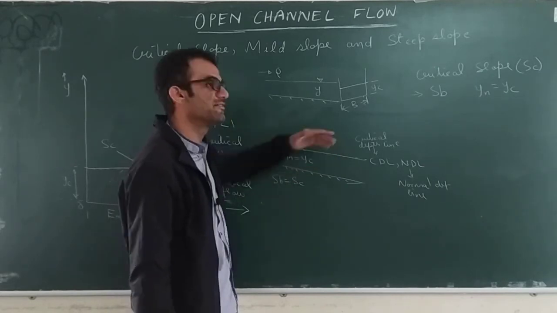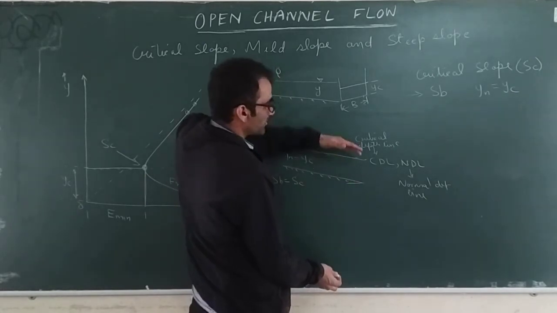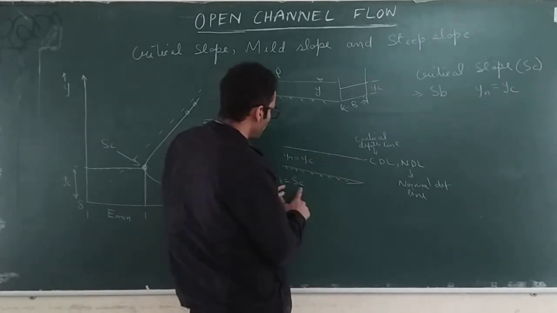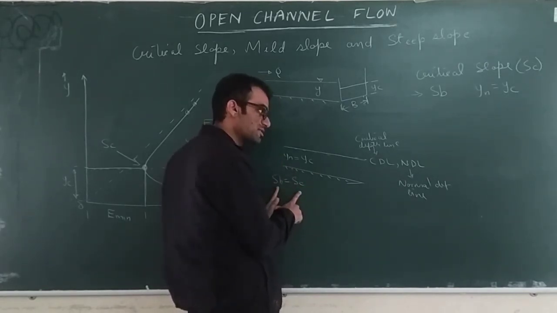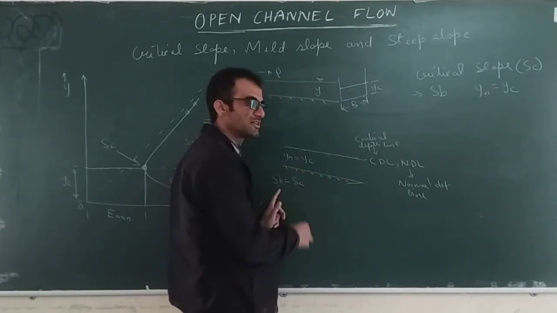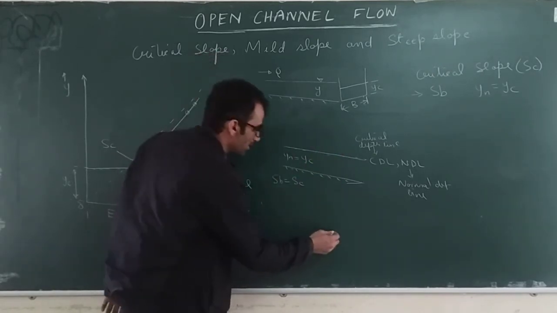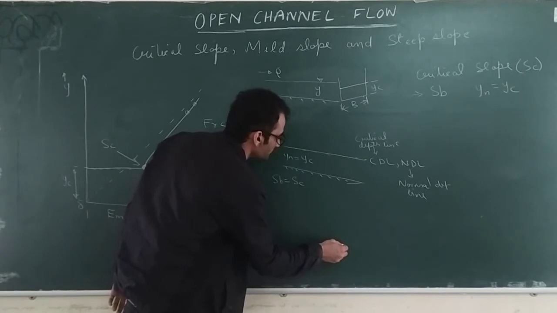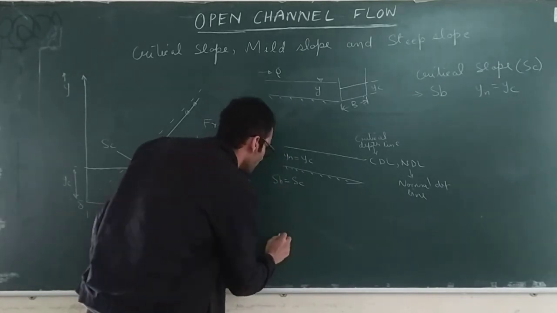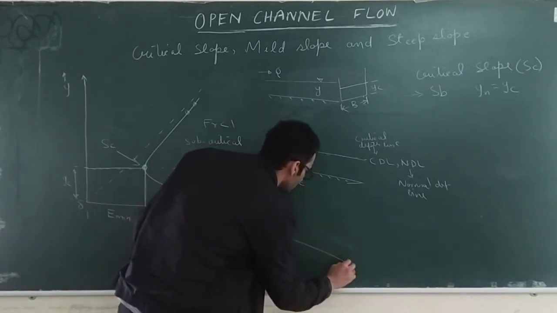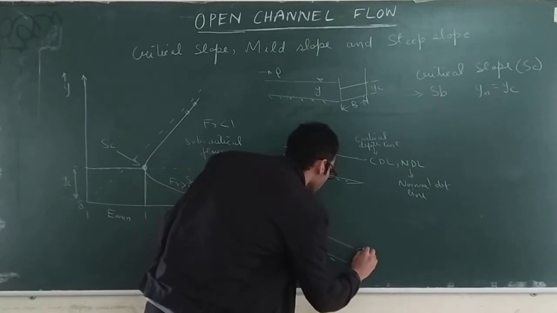Now it is quite evident, quite obvious now. Suppose you increase the value of slope above this critical slope, what will happen? For this much slope I am getting critical depth as the normal depth. What if you increase the slope for the same discharge, same channel, what will happen? Definitely, it's quite obvious that, now this is your critical depth line.